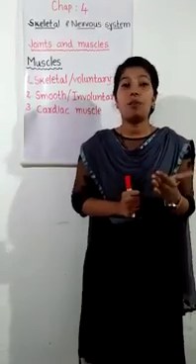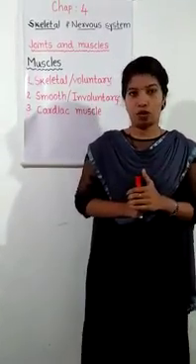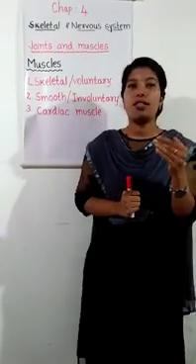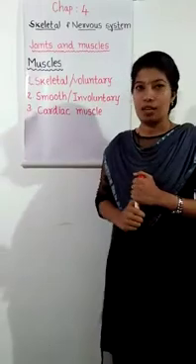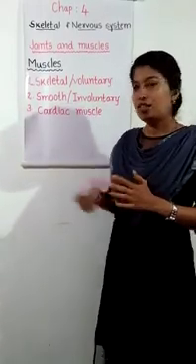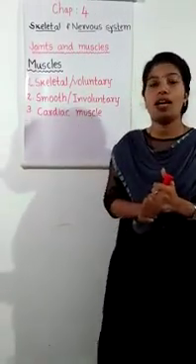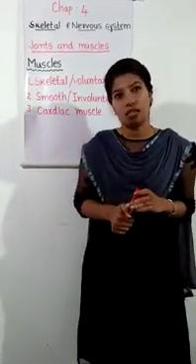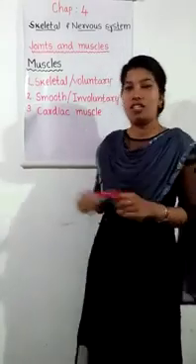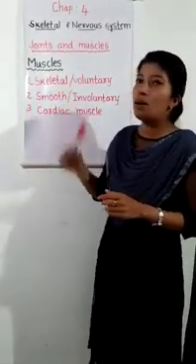There are three types of muscles in our body. First is the skeletal muscle or voluntary muscle, second, smooth muscle or involuntary muscle, and third, cardiac muscle. First we will start with the skeletal muscle.